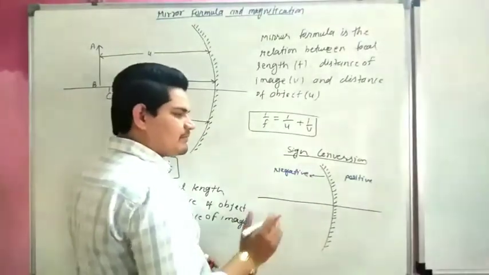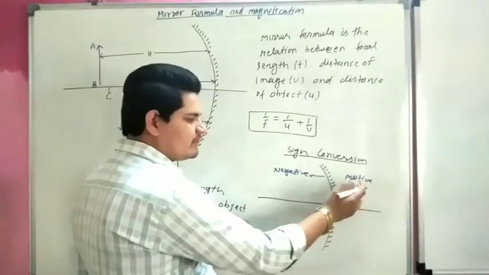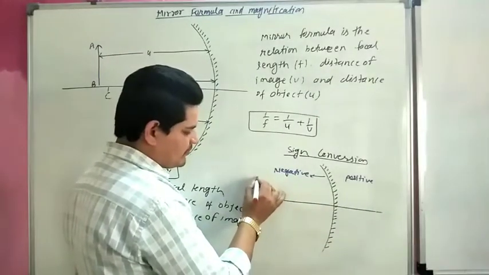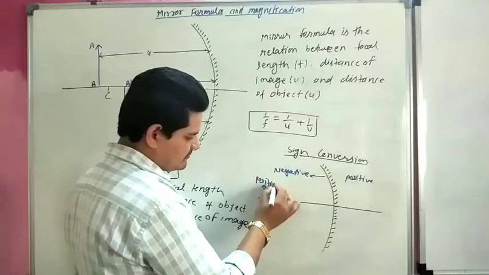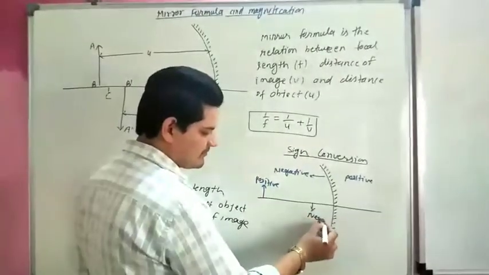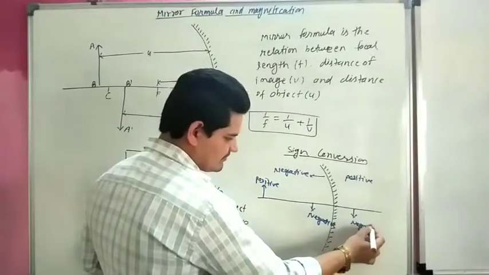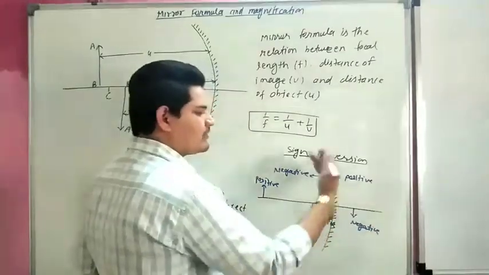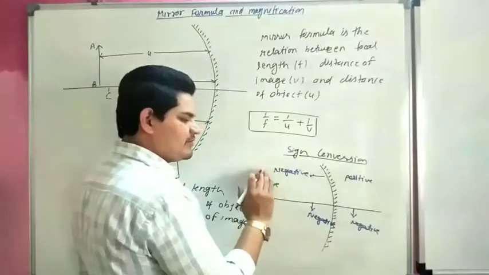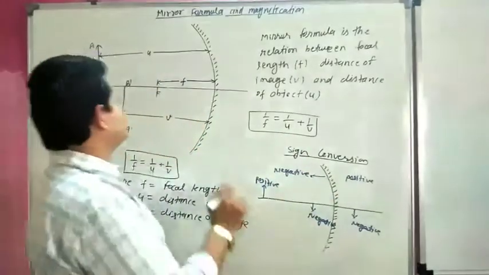What is sign convention? We have to take all the distance right of the mirror positive and left of the mirror negative, above the principal axis positive, below the principal axis negative.